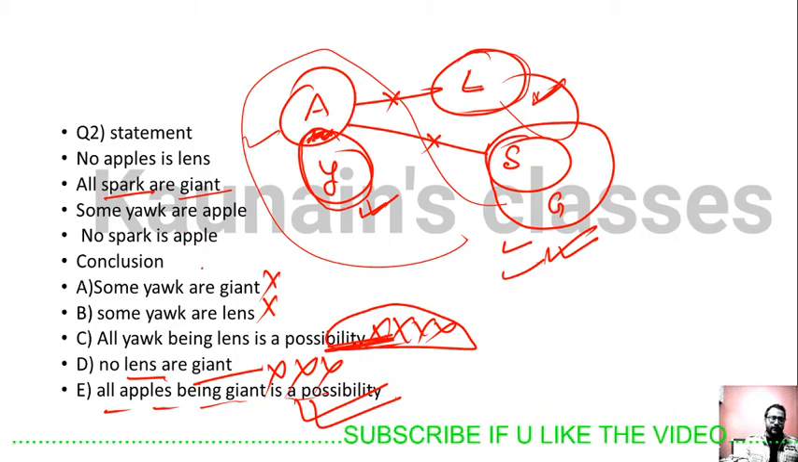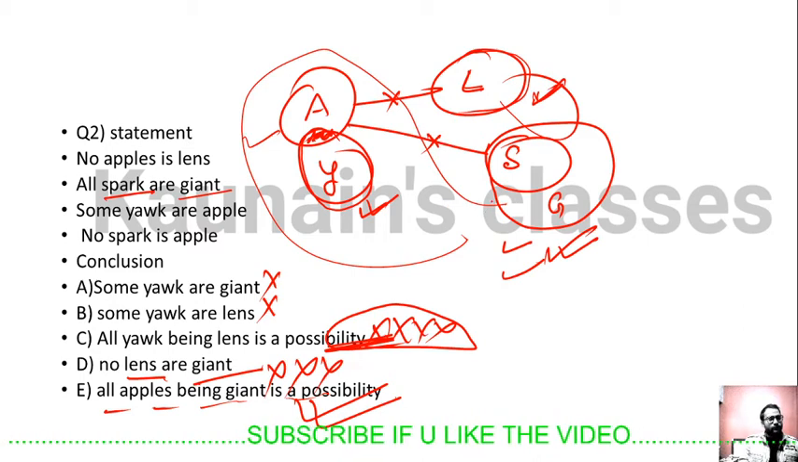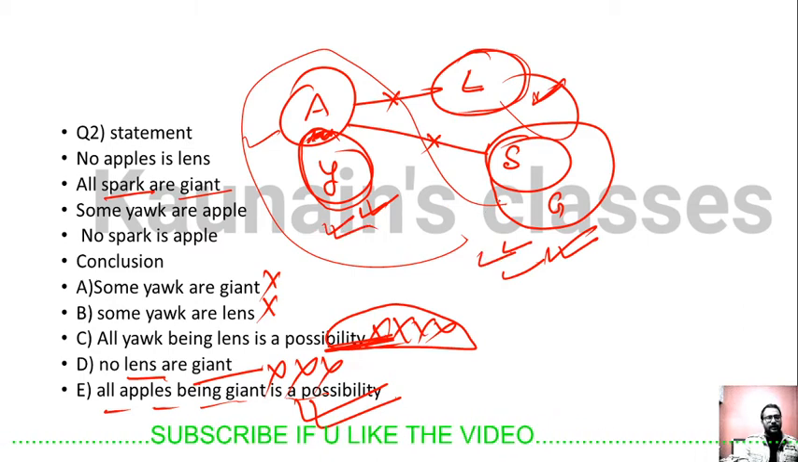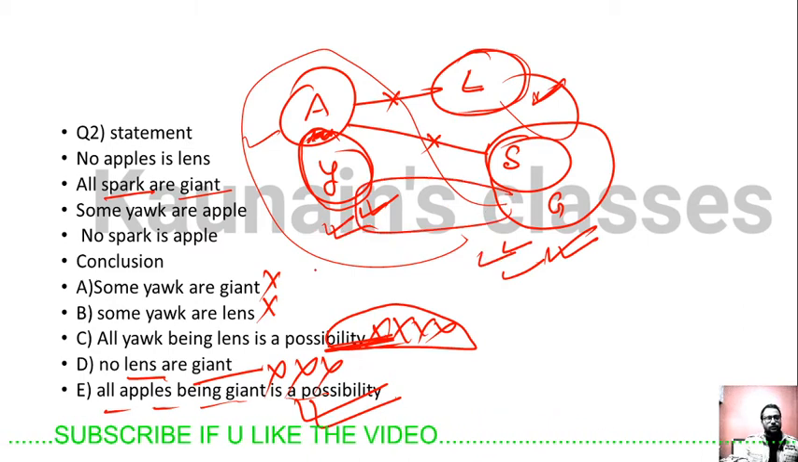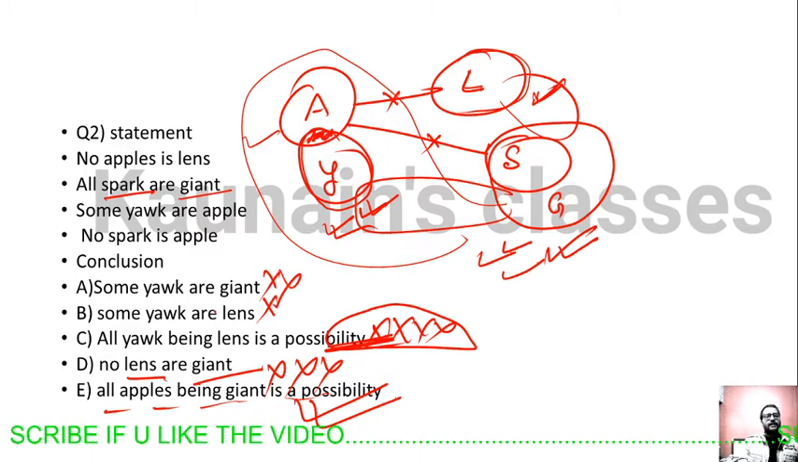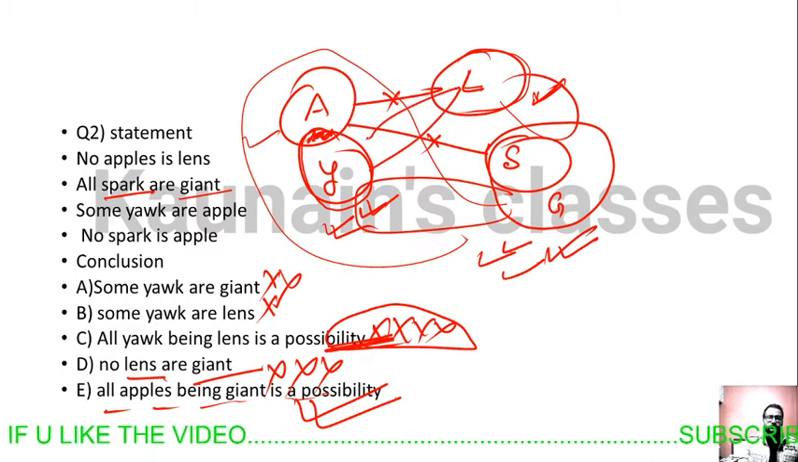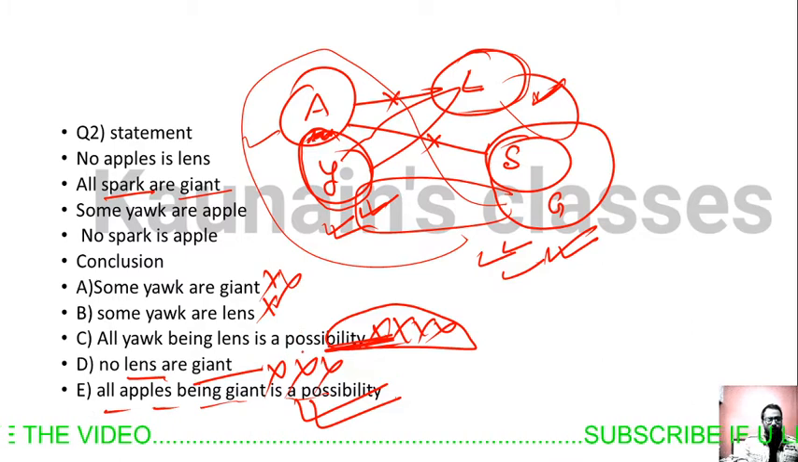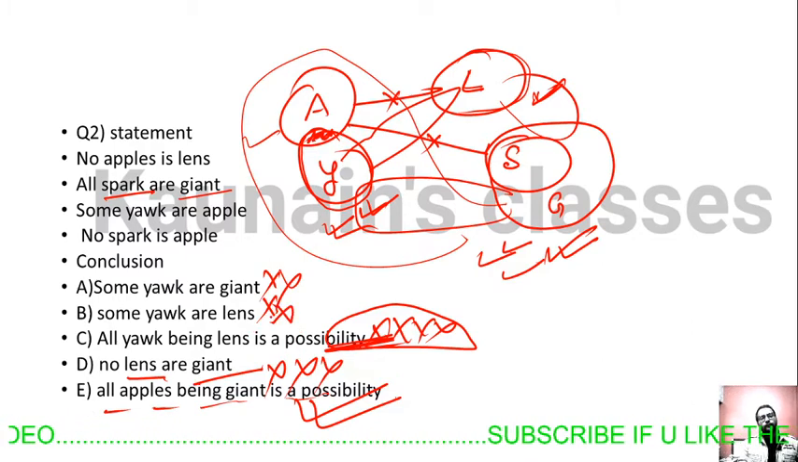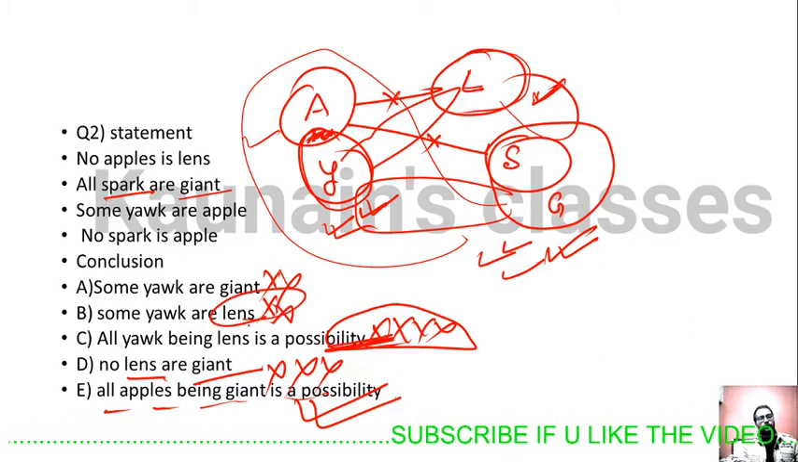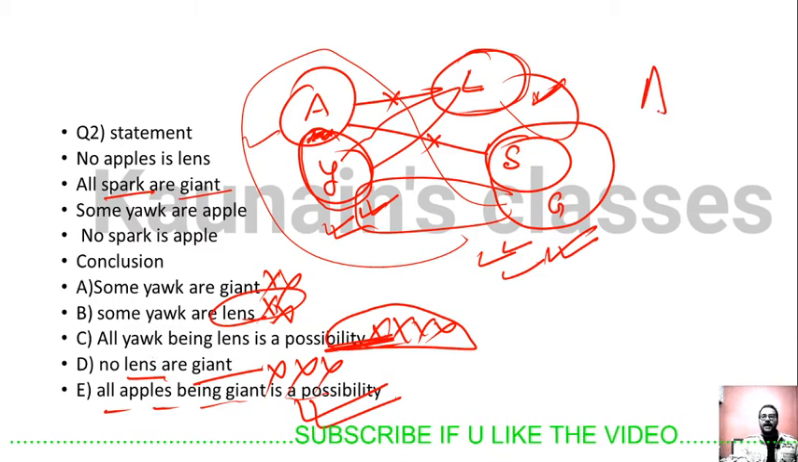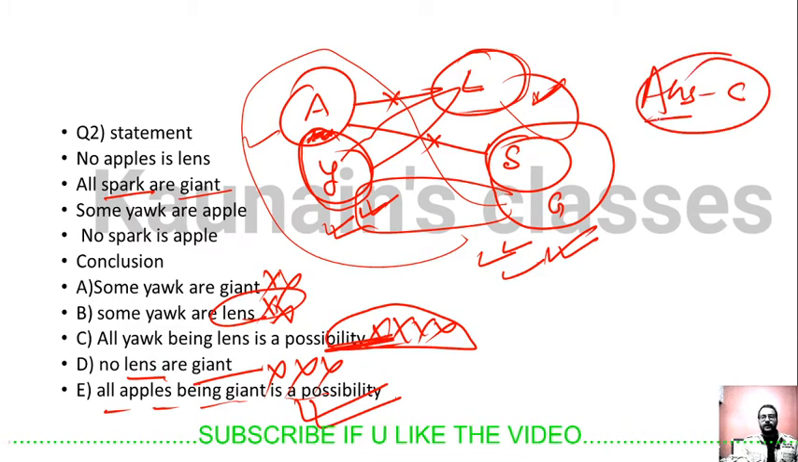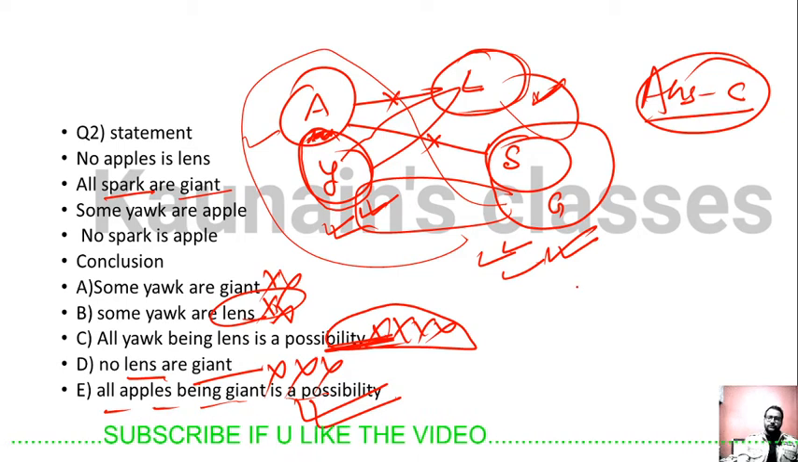And some yolk are giant. Look, these two are also independent circles. We can make yolk and giant like this. So some yolk can be giant and some yolk can be lens. We can make the yolk circle like this. So some yolk can be lens is also not a definitely does-not-follow statement. So our answer is answer number C.